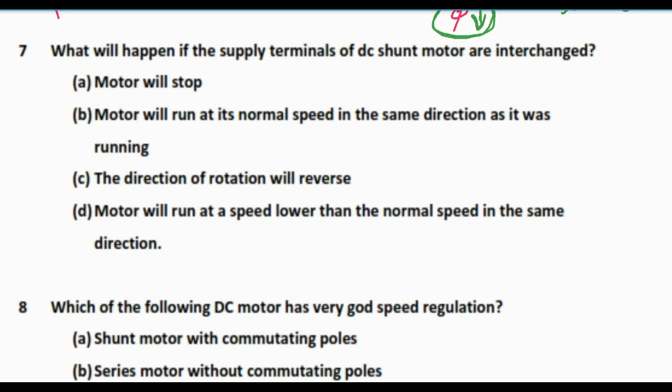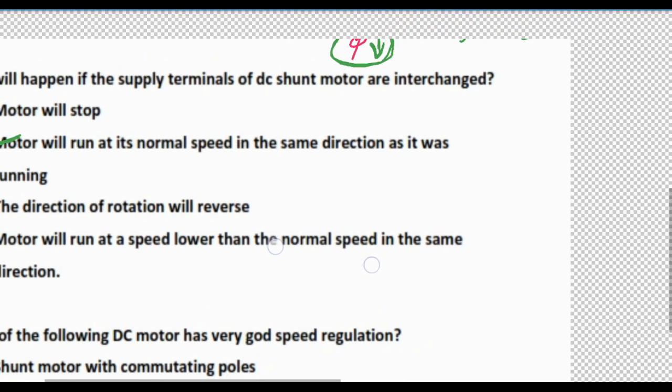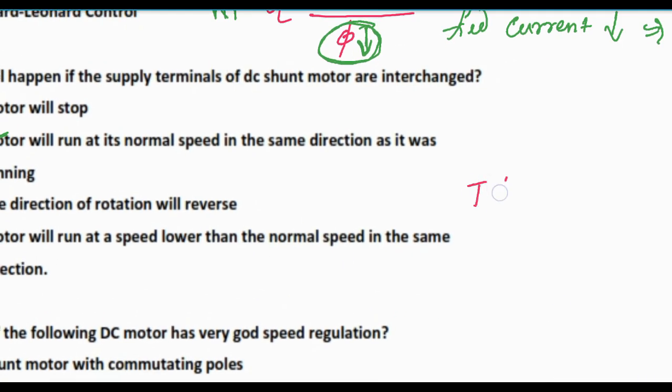So that is why the motor will run at its normal speed in the same direction as it was running. Option B here is the correct answer. And if we want to reverse the direction of speed, we have to change the direction of either one of the field or the armature. This is because torque is directly proportional to phi into Ia in case of a DC machine.